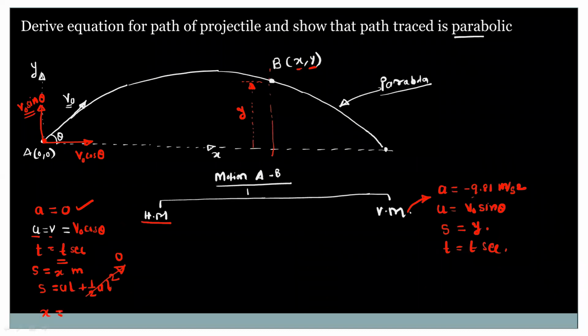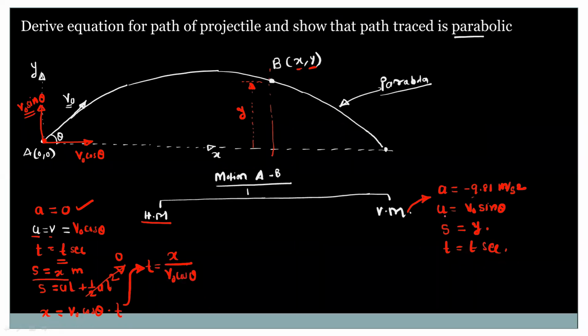So x is equal to the initial velocity, V naught cos theta, into time t. From this equation, we write the value for t, which is equal to x upon V naught cos theta.